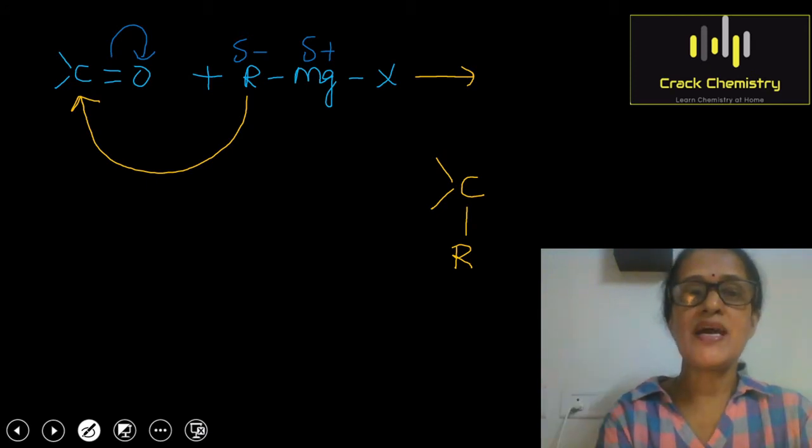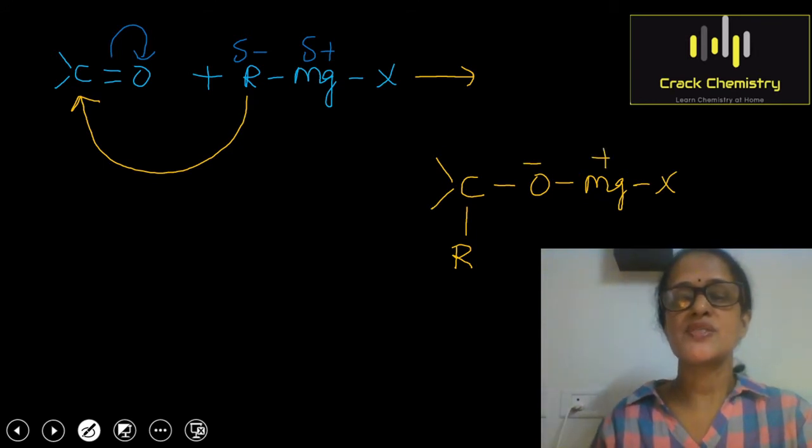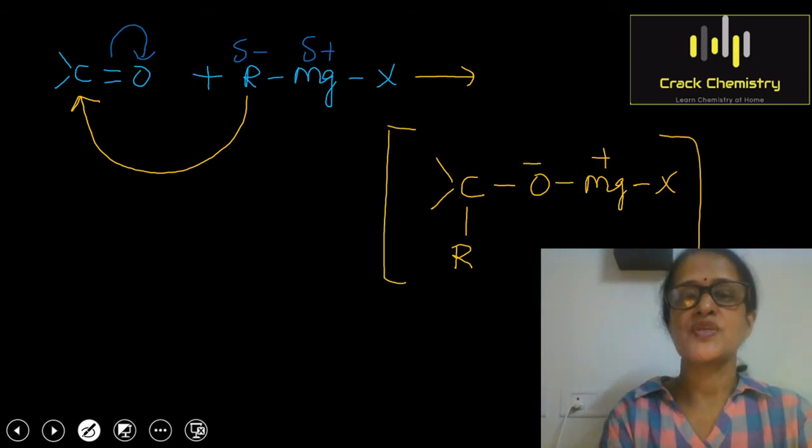And what will happen on this oxygen? On this oxygen, the MgX group will be added. So this process results in the formation of an adduct. So this is an adduct.